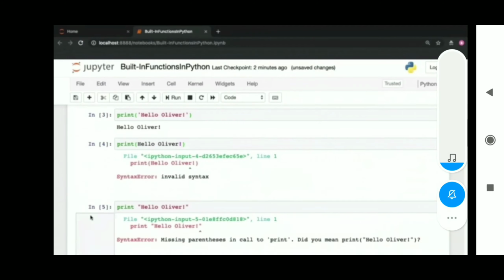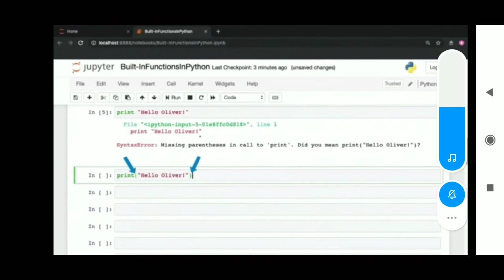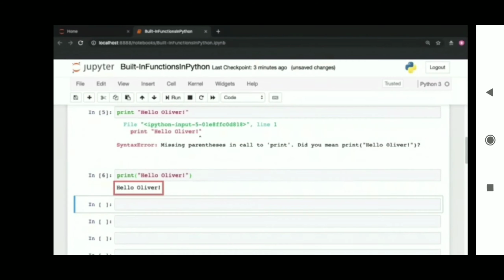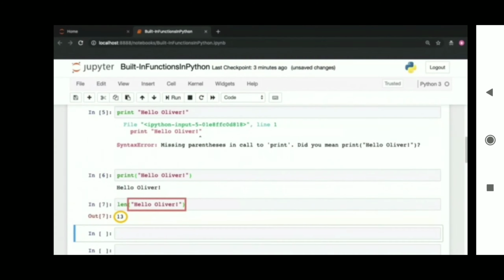We can move on to another built-in function in Python, that is the len function. The name of the function is len, L-E-N. It's invoked using brackets, and the input argument that we pass into the len function is the string hello Oliver.